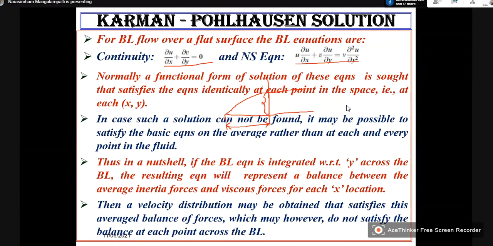So that is, in a nutshell, what I can say is that if the boundary layer equation is integrated with respect to y across the boundary layer, that means 0 to delta, the resulting equation will represent balance between the average inertia forces and viscous forces for each x location.